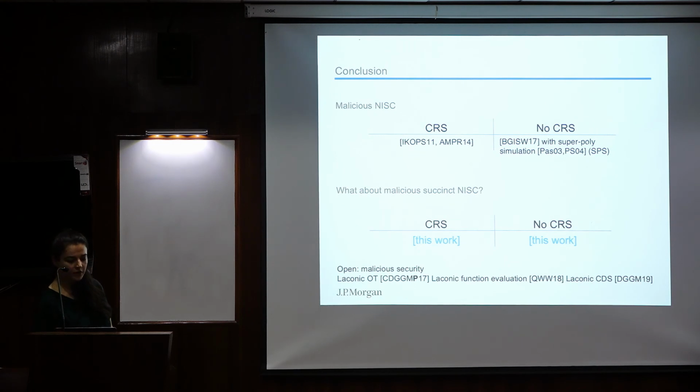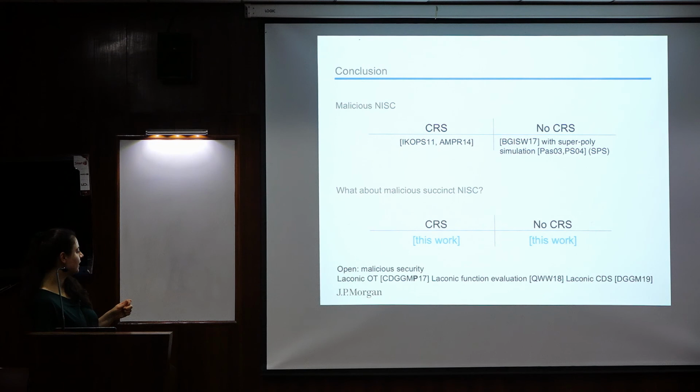And as an open problem, using this technique of using a non-succinct protocol to create a succinct protocol, we can look at other primitives. There's this orthogonal setting of laconic oblivious transfer, laconic function evaluation, and laconic conditional disclosure of secrets, and they try to do malicious security.